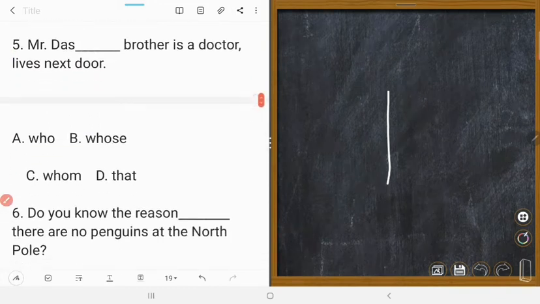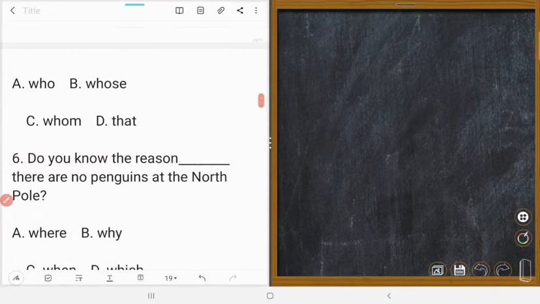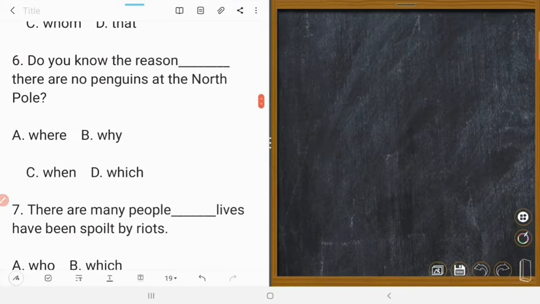Mr. Das, whose brother is a doctor, lives next door. Options: A, who; B, whose; C, whom; D, that. Which is correct? Number 5. B. Mr. Das, whose brother is a doctor, lives next door. B is correct. This is also a relative pronoun, I have told you.